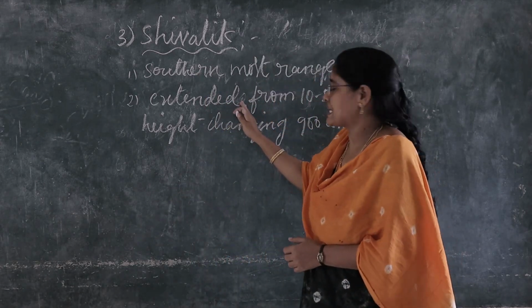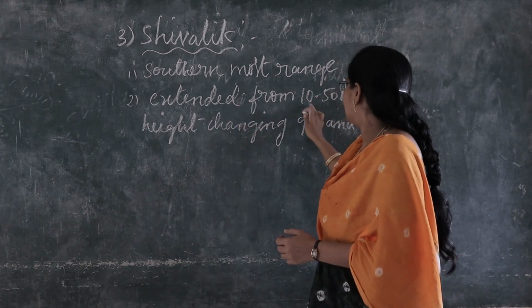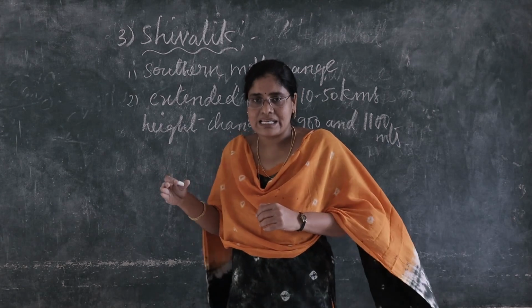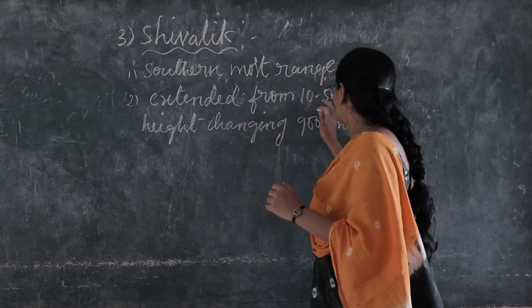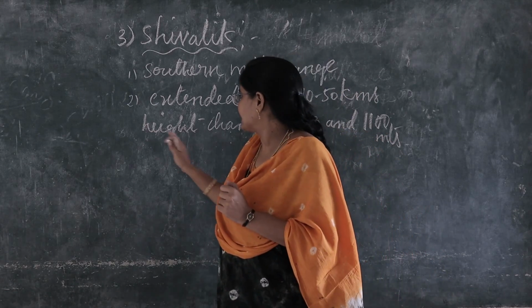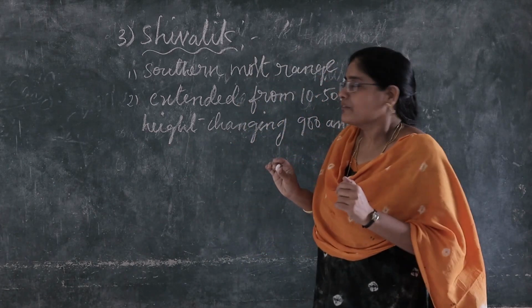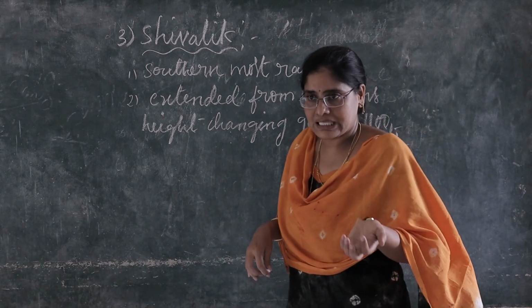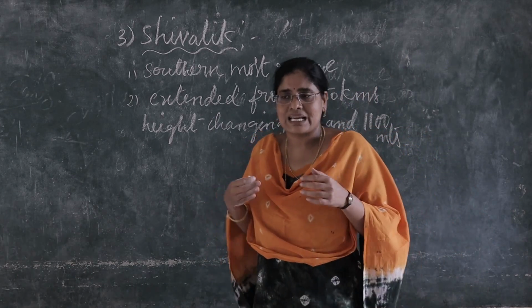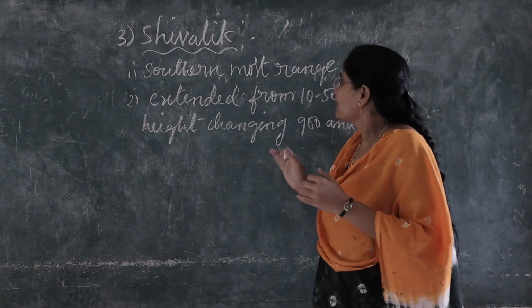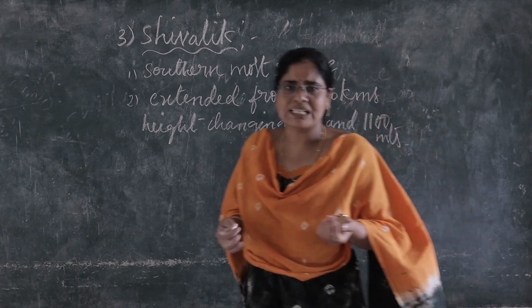Shivalik extends from 10 to 50 kilometers. Its height changes from 900 to 1100 meters. Where is Shivalik, children?